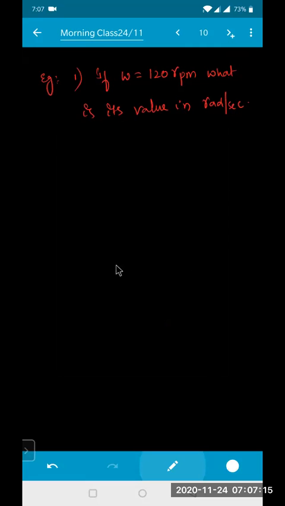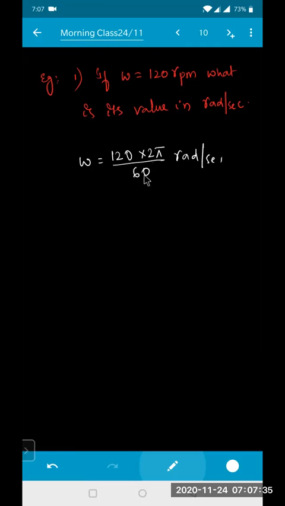So how do you do this? Omega is 120 revolutions per minute. That means each revolution is 2 pi, per minute, divided by 60. That will become radians per second.